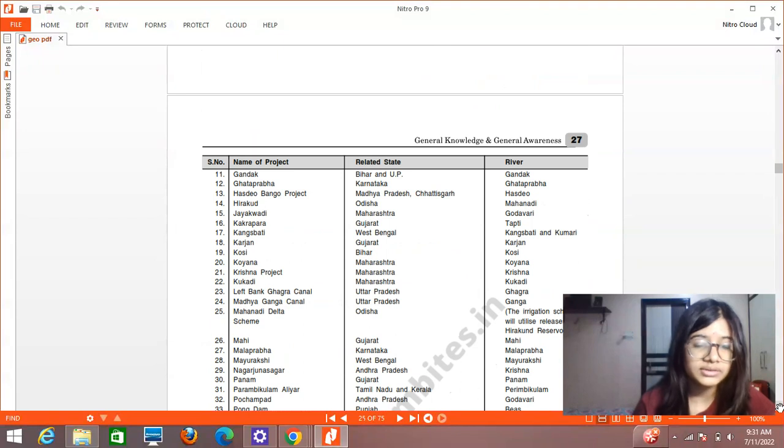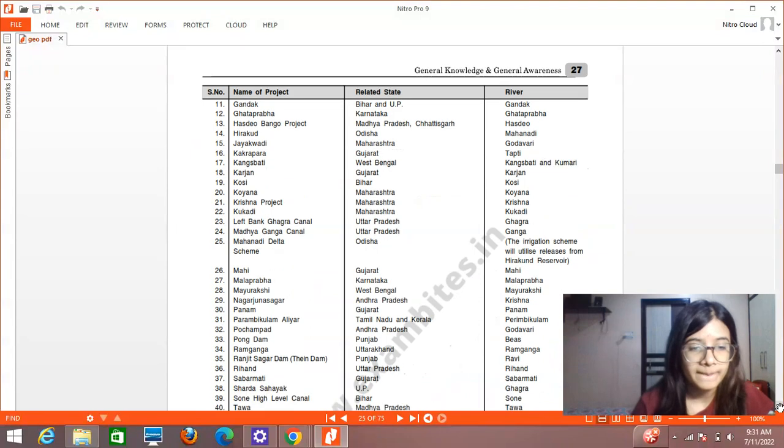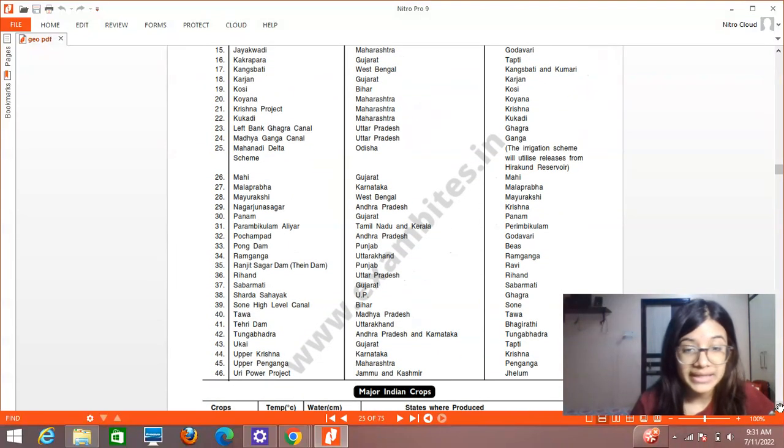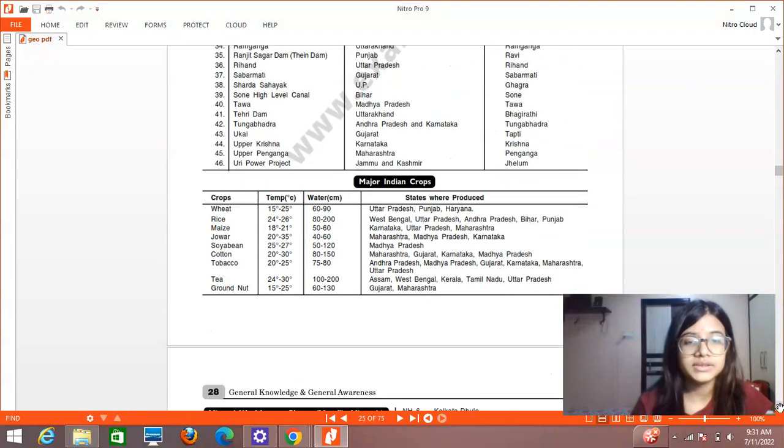Then you have Hirakud, which is also very important. Then the Krishna project is important. Tehri Dam is very important. Then major Indian crops. So wheat, very important. States where they are produced, this is also important. Remember, we have talked about these in the agricultural chapters. So either make a table or mark it on the map. It would be easier to remember which crops are grown in which states.